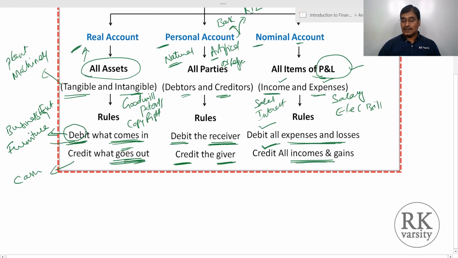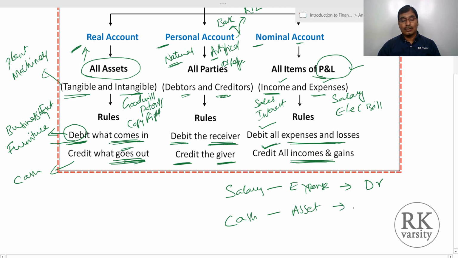Let us say you paid a salary. Salary is an expense. As this is an expense, you show this on the left-hand side, that is a debit. Now you paid the salary in the form of cash. Cash is an asset, and what is happening? Cash is going out. So when cash goes out, you write this on the right-hand side, that is a credit. So one debit account and one credit account. This is your double entry of bookkeeping.